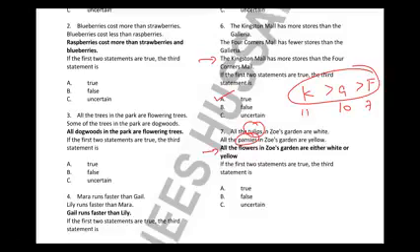Because if her garden has only these two flowers, tulips and pansies, then this will be true. If there is a third kind, and if the third kind is of another color, then this will be false. So we're not sure whether it is true or false. That's why we will mark C, which is uncertain.